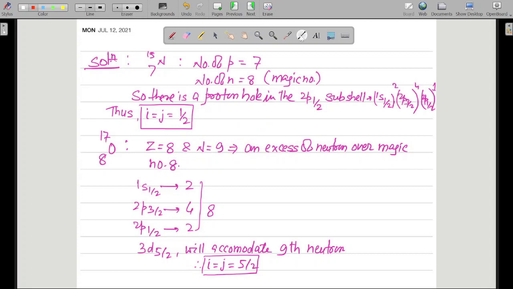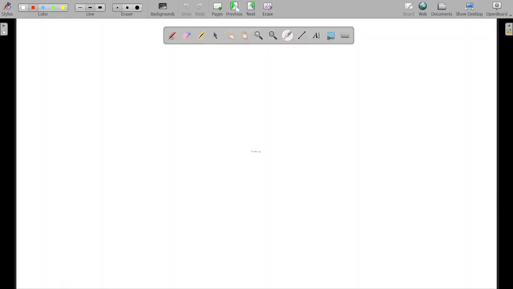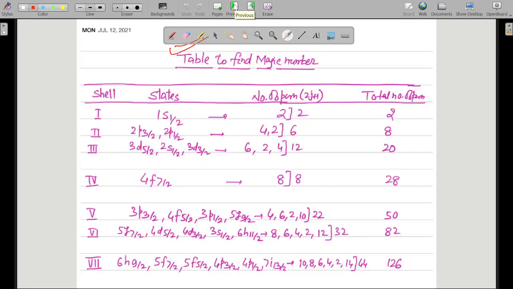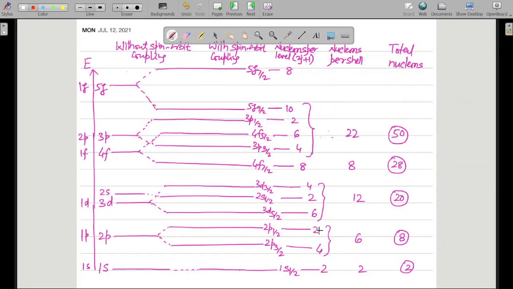Okay, so what do we have with us? If you look at the nuclear shell model, you will find that we have total number of neutron equal to 9. So you can clearly see that two neutron will go over here, 4 neutron will go over here, and 2 neutron will again go over here. So 8 neutrons are over. Then the ninth neutron will go over here. So only 1 neutron will be filled over here.